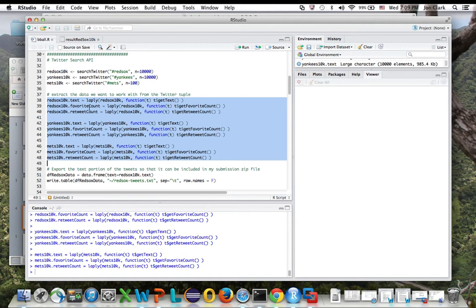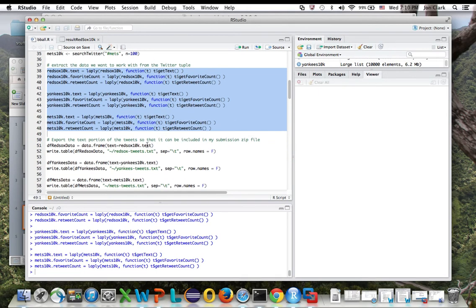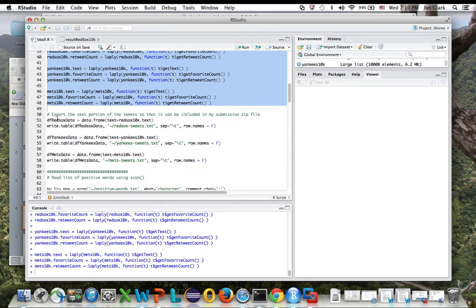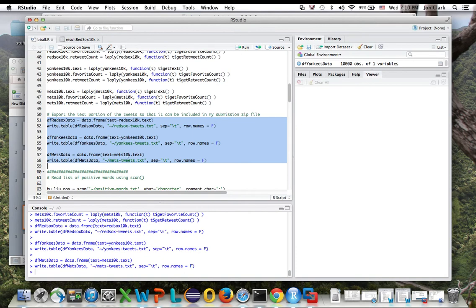It's worthwhile to note, though, that the amount of data that is included with each tweet is actually quite large. You can see if I extract the text here, it only comes out around 985K. But if I scroll up just a little bit, you can see the entire Yankees data set is 6.2 megabytes. So if I were to export all the information for each tweet, it would be quite large. I only chose to export the text portions just for submission with my project. But there is quite a bit more data in there that is being parsed in this algorithm. Here I'm exporting the data. This allows me to include it into other